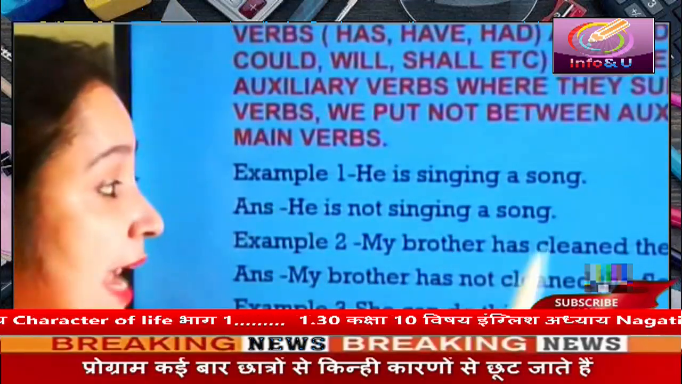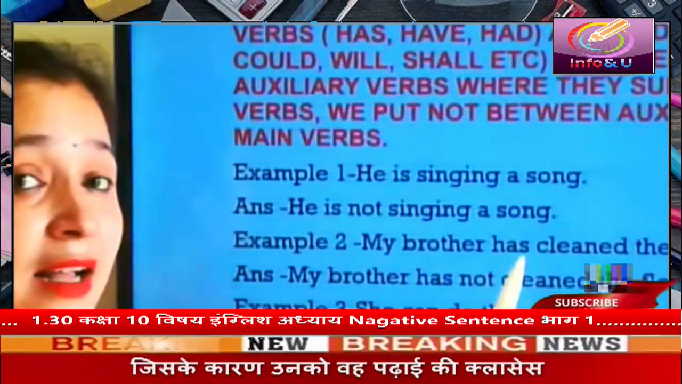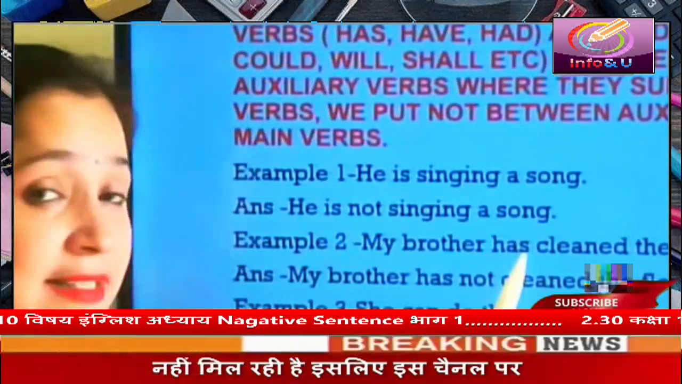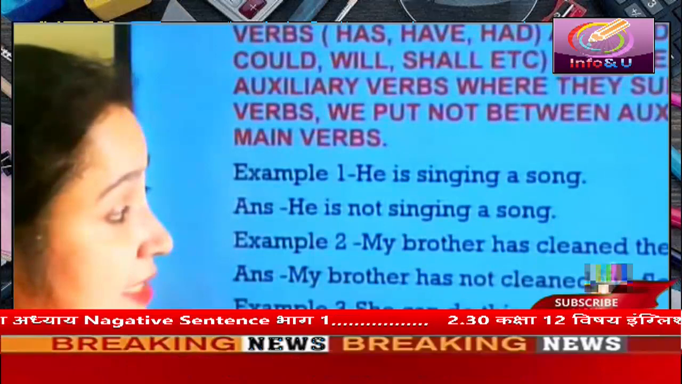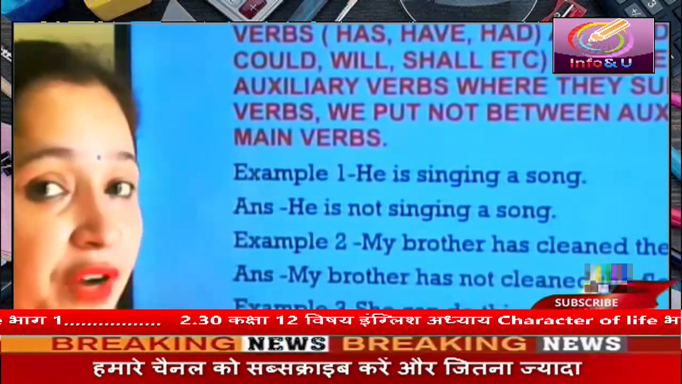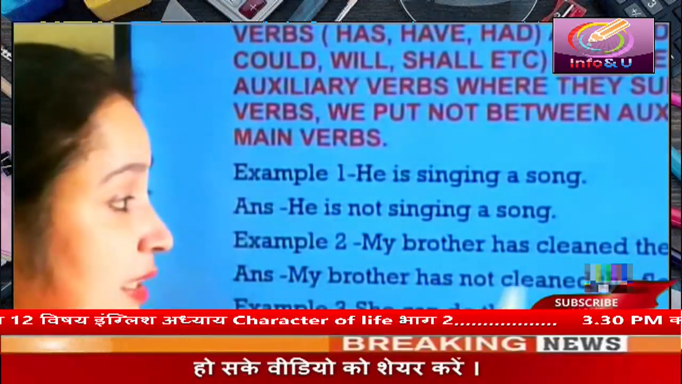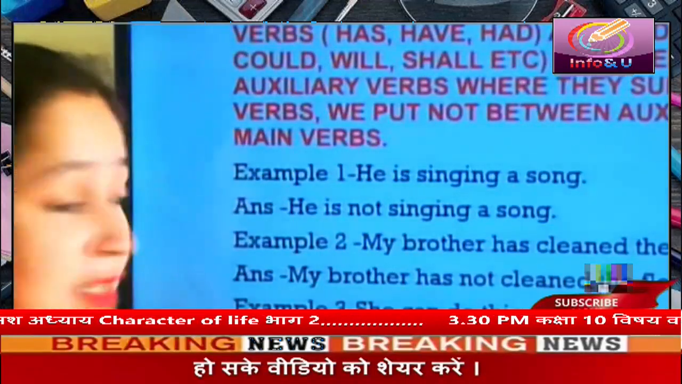My brother has cleaned the floor. Here, has is the helping verb and it is supporting the main verb cleaned. So we will put not between the helping verb and main verb. So we will write, my brother has not cleaned the floor.